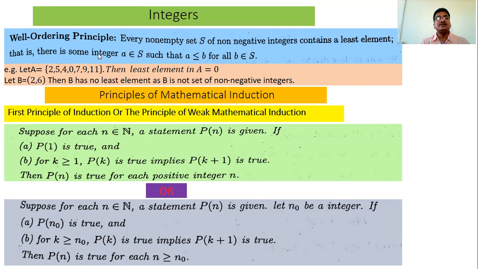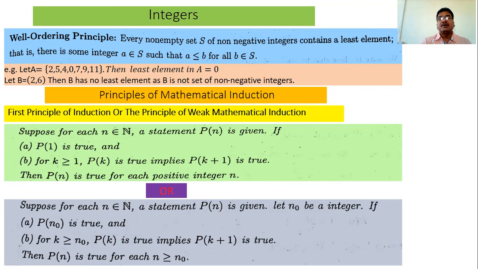That is, there exists some integer A that is an element in S. A is called the least element if A is less than or equal to B for all B belonging to S. That means A is less than or equal to all the elements of S. That is the smallest element. Least element means smallest element in that set.